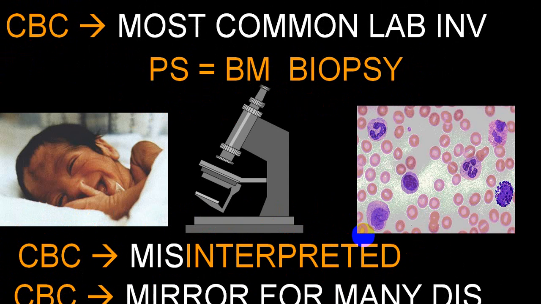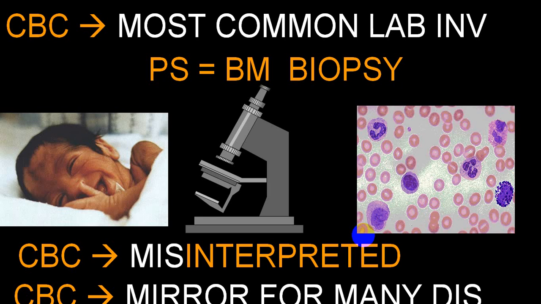CBC is one of the most common laboratory investigations asked in everyday practice. Indirectly, we say that peripheral smear examination along with CBC is equivalent to bone marrow biopsy, which is a traumatic procedure, while peripheral smear is absolutely non-traumatic. Good number of times CBC is misinterpreted, but if you interpret it properly, you will come to the nearest diagnosis and pick up a good number of conditions.